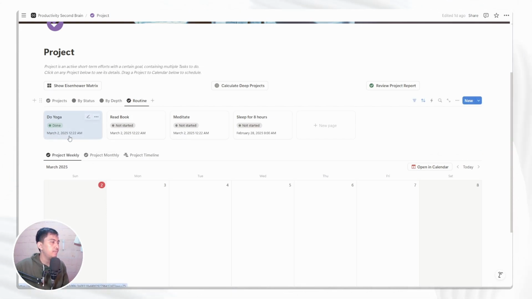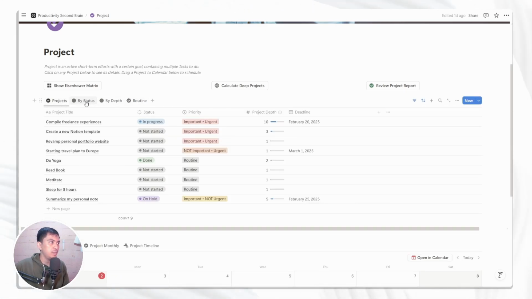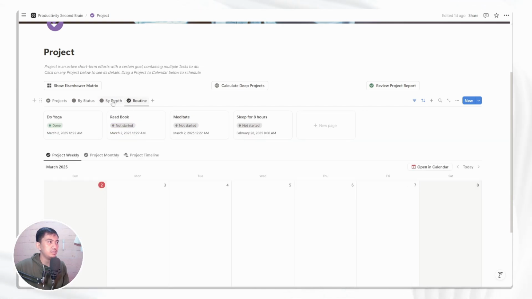And you also see that below the status, you see the date updated. So when was the last time that you updated this routine? And that's these tables and all of the visualizations that will help you to prioritize your projects.